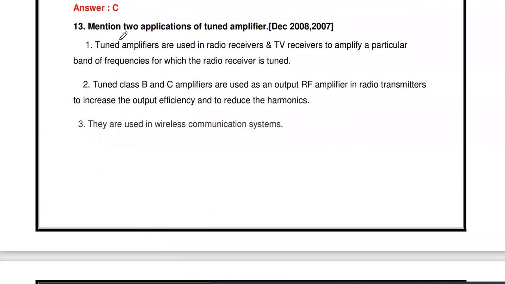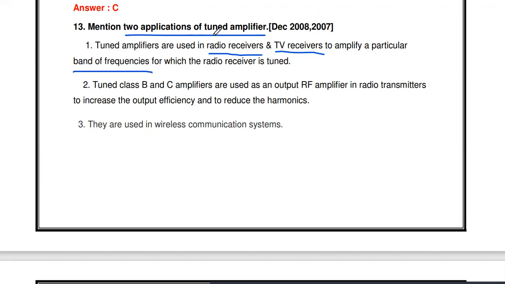Then the next question: mention two applications of tuned amplifier. You already know the applications. Tuned amplifiers are used in radio receivers and TV receivers in order to amplify a particular band of frequencies.